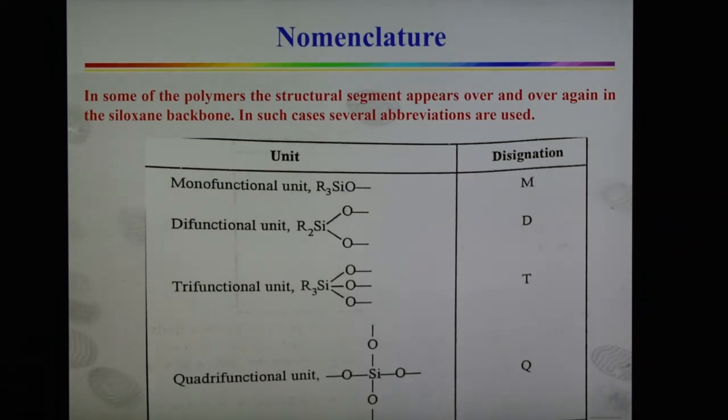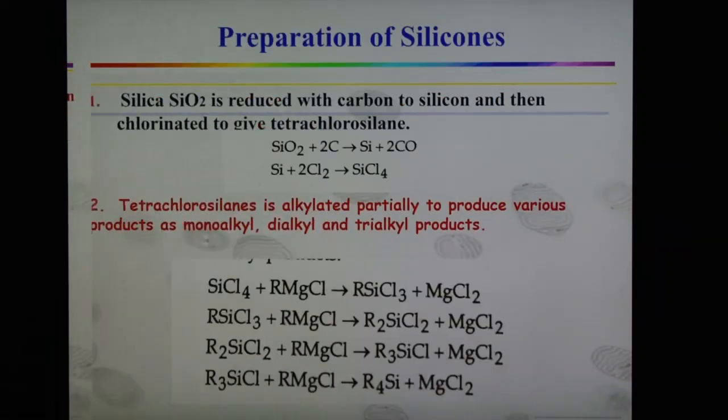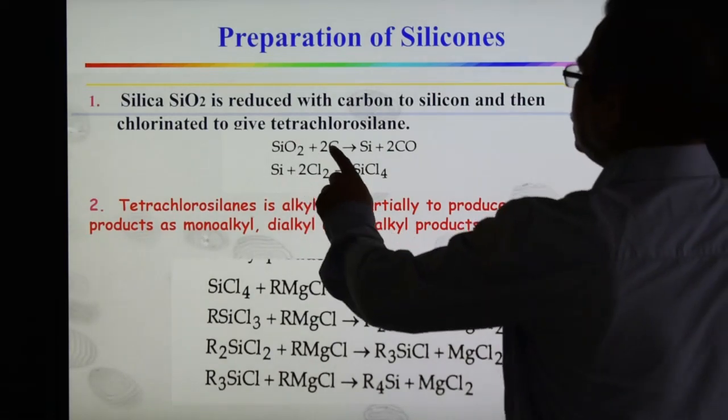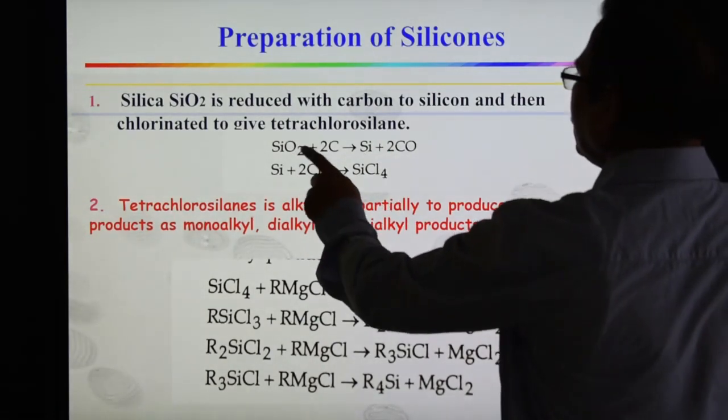And now we are going to discuss the preparation methods, how these silicones are prepared. Some methods are there for the preparation of these silicones, and the first method is that silica, SiO2, is reduced with carbon to form silicon, and then chlorinated to give tetrachlorosilane. The reactions are shown here. First the carbon reduces SiO2 to silicon.